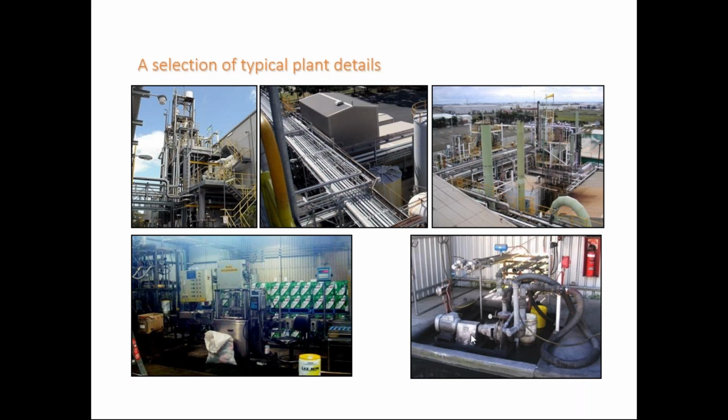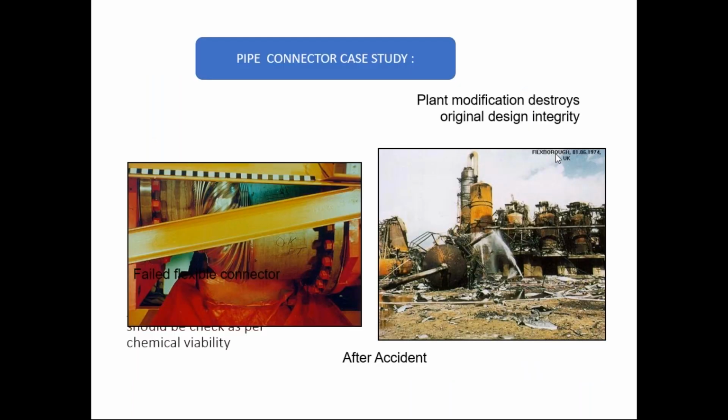This is the pump system for the transportation of the chemicals. These are the windsock systems, chimneys and other piping systems. This is the pipe connector, one of the case studies and the accidents involved in Flixborough, UK, in the chemical plant.